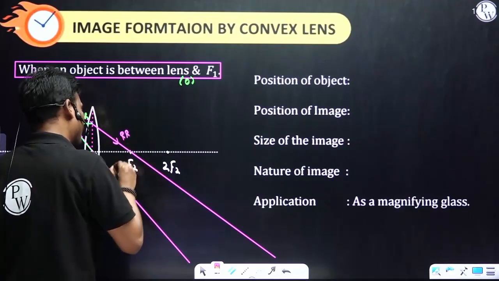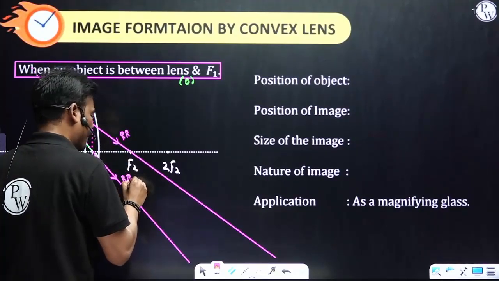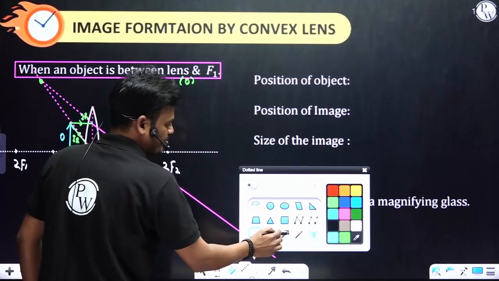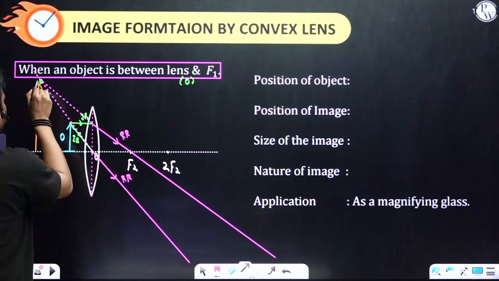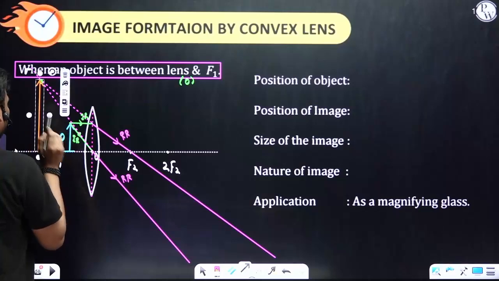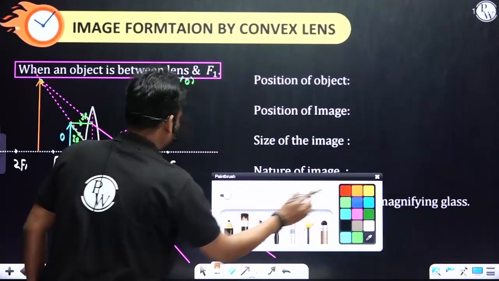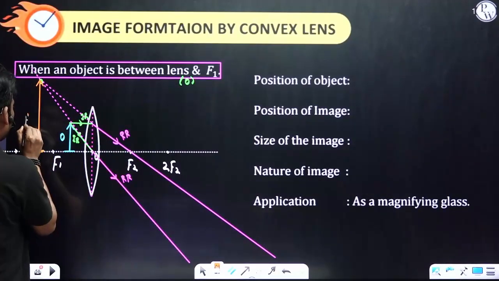This is a refracted ray and this is also a refracted ray. Fine. So this is the image.